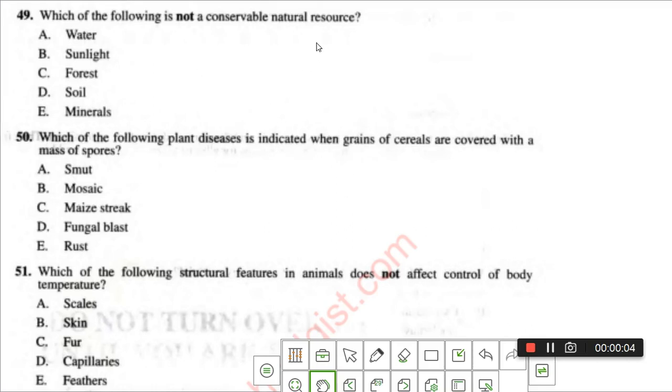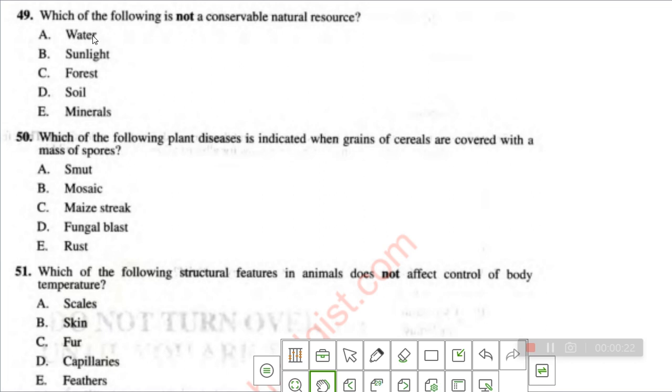So we are still continuing the 1994 biology question. Now we are in number 49. Which of the following is not a conservable natural resource? Option A, water. Option B, sunlight. Option C, forest. Option D, soil. Option E, minerals.